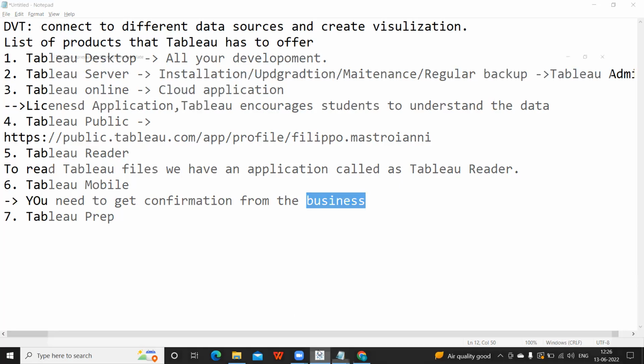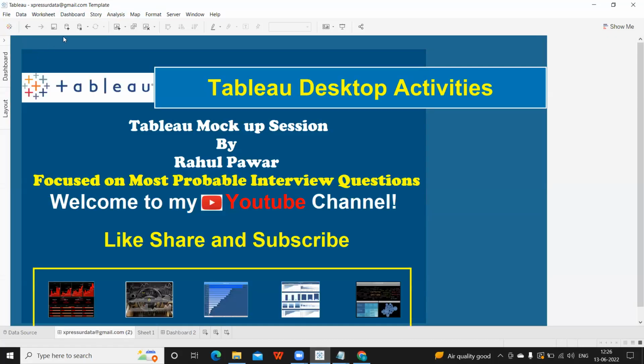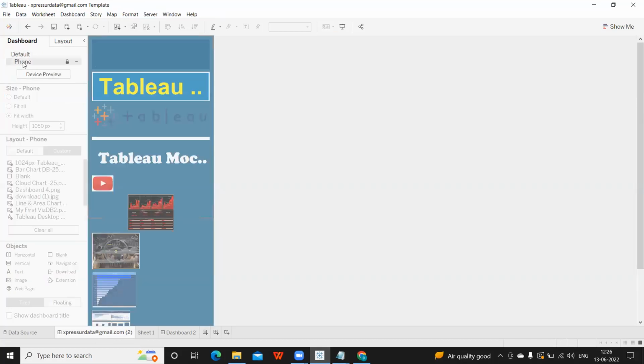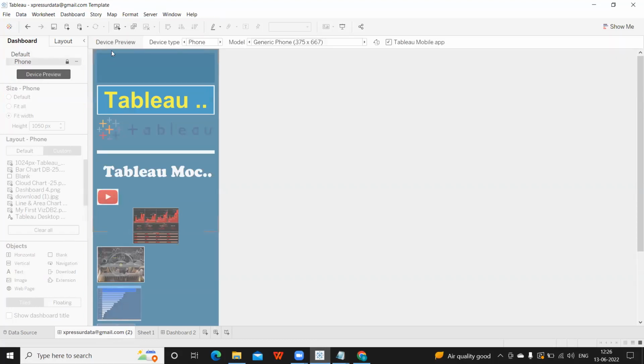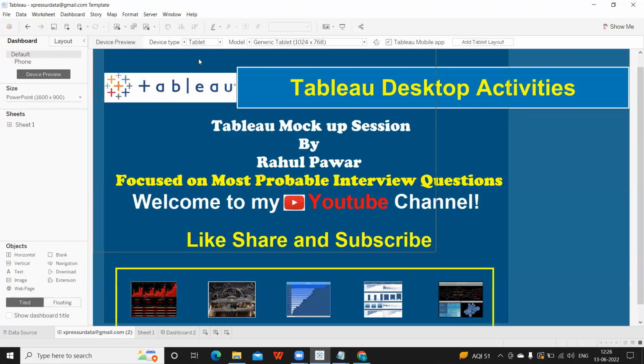Under this, if I go to the dashboard here, assume I enlarge this, here we have layout, sorry, default and phone. If I click on this, we get different options here. For device preview, if I click, phone is there, desktop, tablet and all.